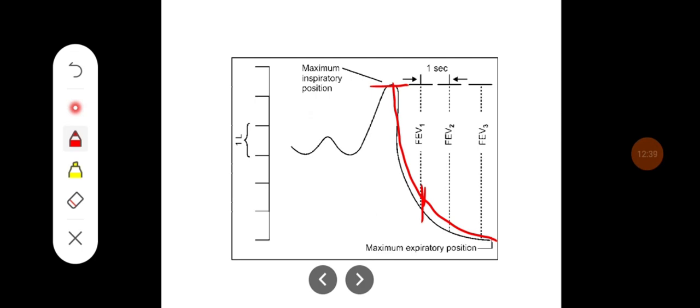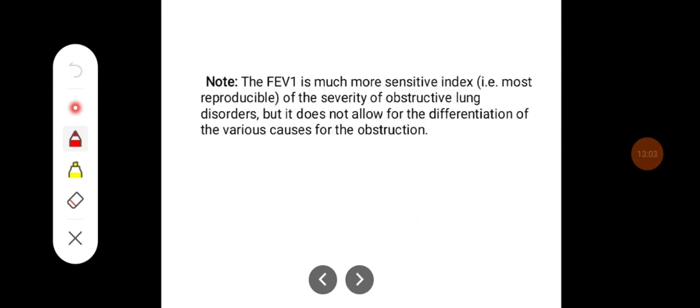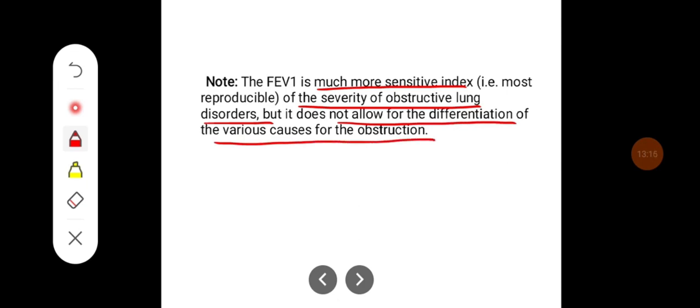Almost more than 80% of the air is expelled in the first second, and almost 95% of the FVC is expelled in the second second, and almost 99% of the FVC is expelled in the third second. Note that FEV1 is a much more sensitive index of severity of obstructive lung disorders, but it does not allow for the differentiation of the various causes of the obstruction.